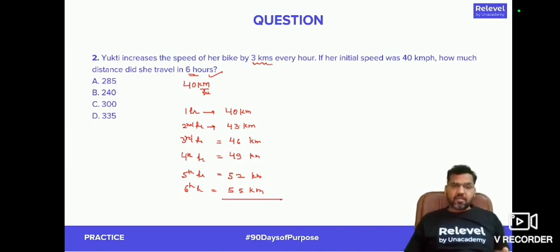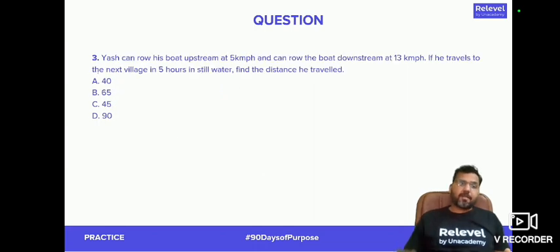The total distance will be 40 plus 43, 83, plus 46, 129, plus 49, 178, plus 52, 230, plus 55, 285. So the total distance traveled by Yukti will be 285 kilometer. Option A would be the correct answer to the question, guys.